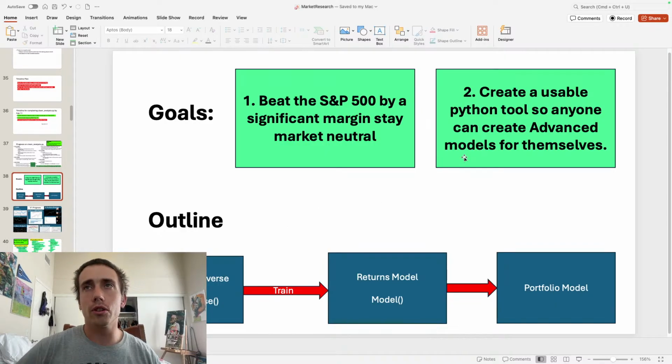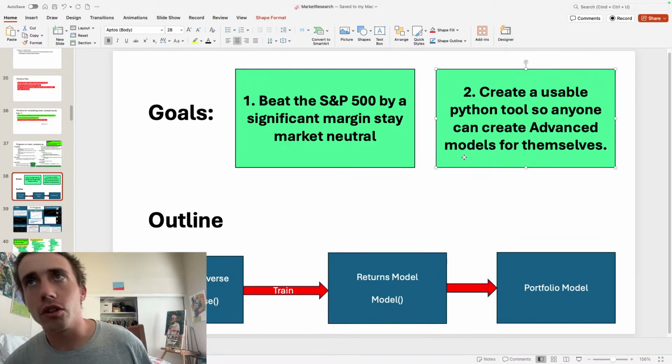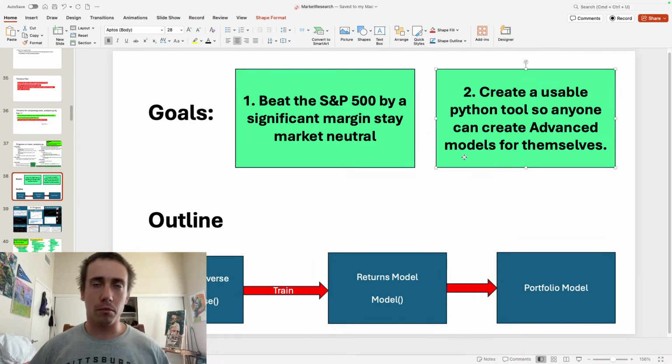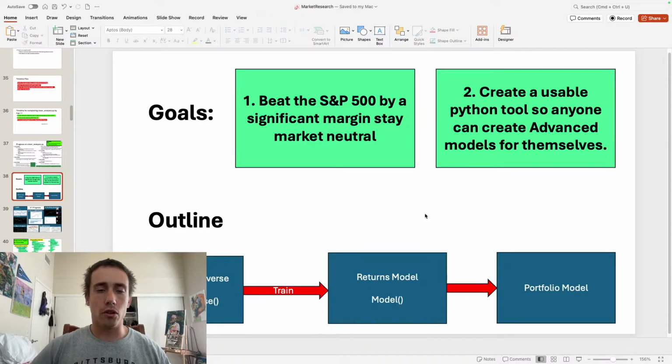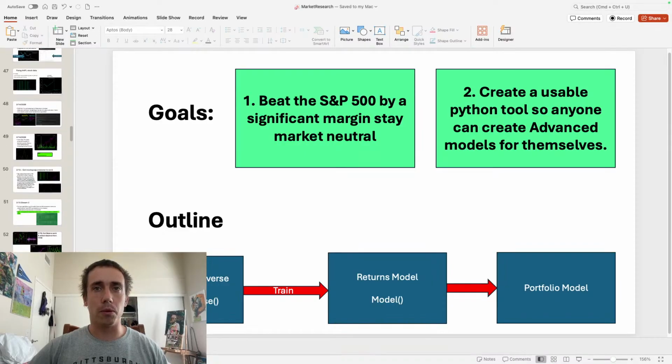The second goal is to create a usable Python tool so that anyone can create advanced models for themselves. So I'm coding all of this in Python. I'm generalizing the framework so anyone can do this. You just have to go through and explore things.